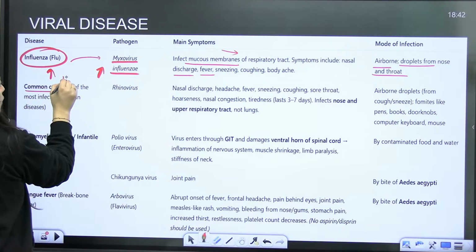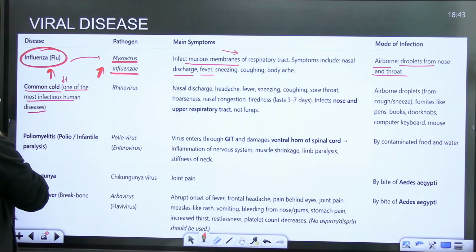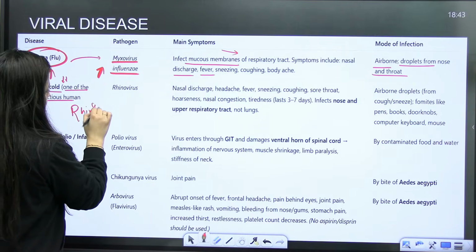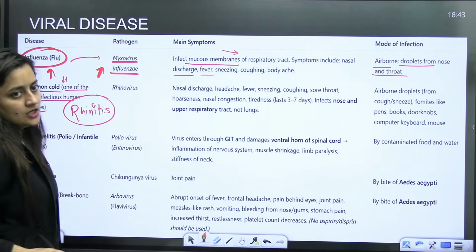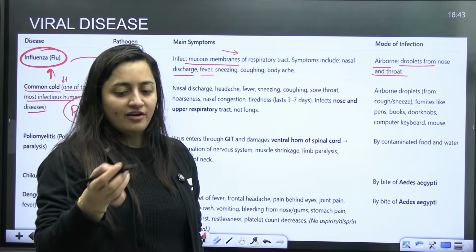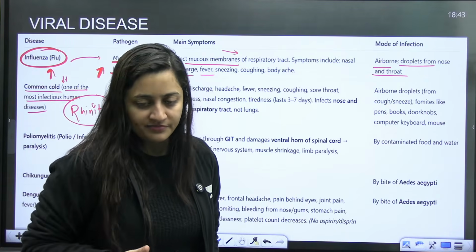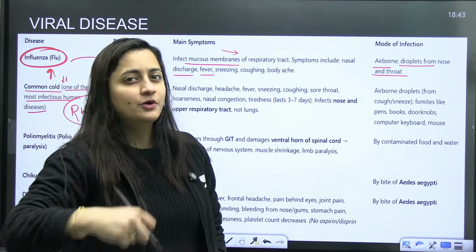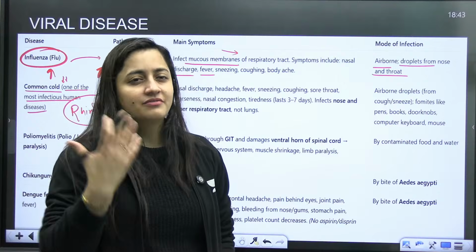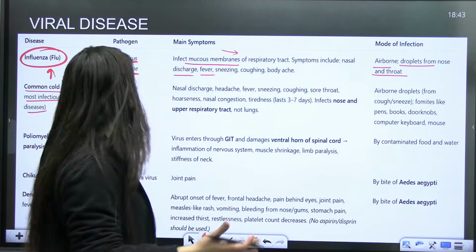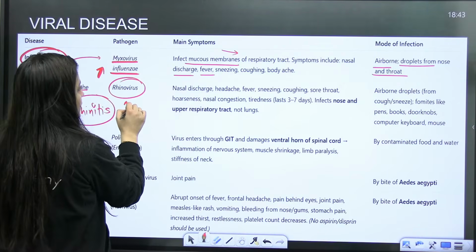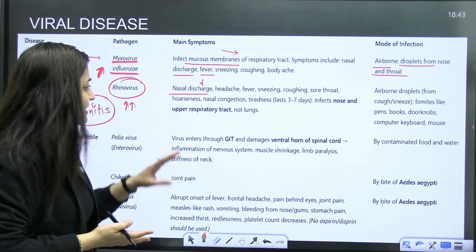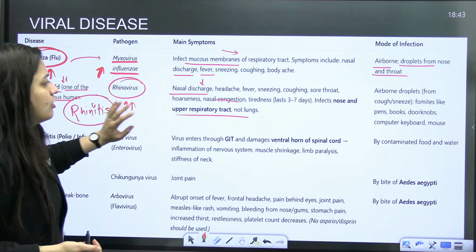Then comes the common cold, one of the most infectious human diseases. You know, the common cold is also known as rhinitis. So you people are medicos, so this is what you have to use. Use these technical terms in front of your other friends who are not able to understand it. Oh my god, I'm affected with rhinitis. Rhinitis is caused by rhinovirus. Again, it is a viral disease. Nasal discharge, headache, fever, sneezing, cough, congestion, all of it will be there.